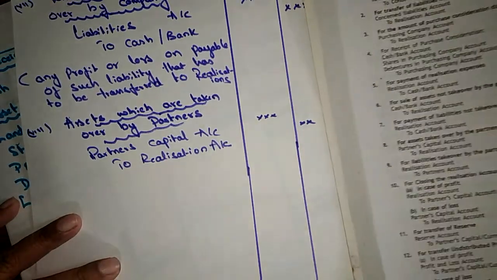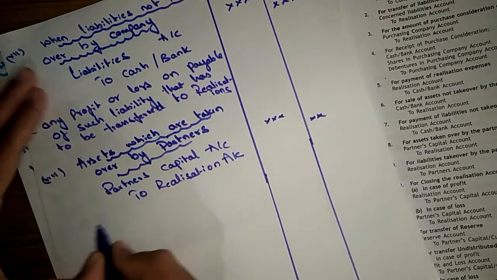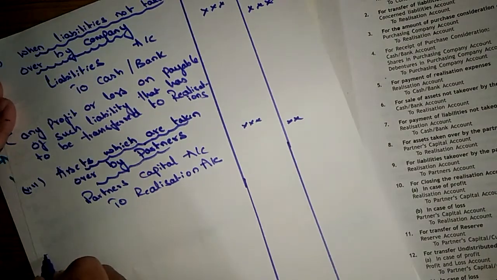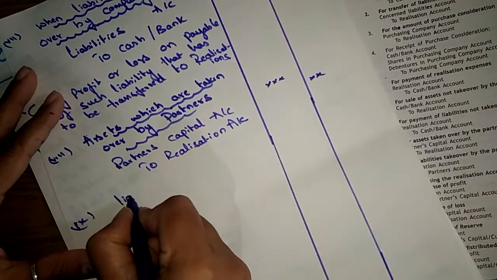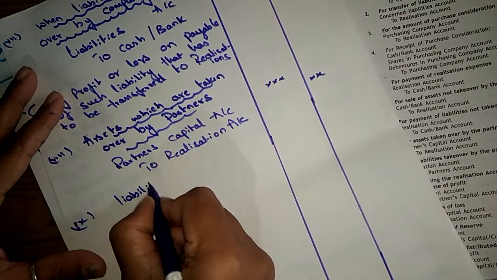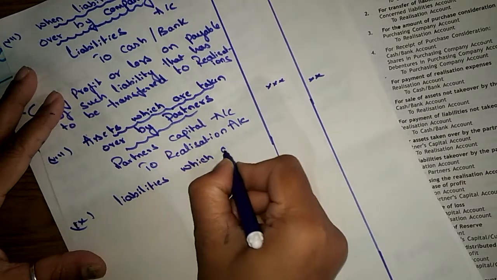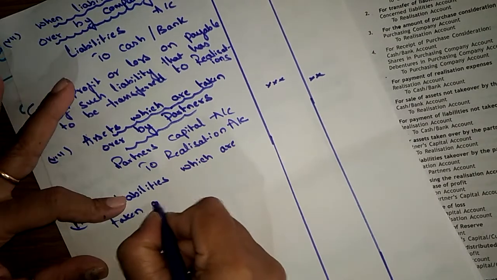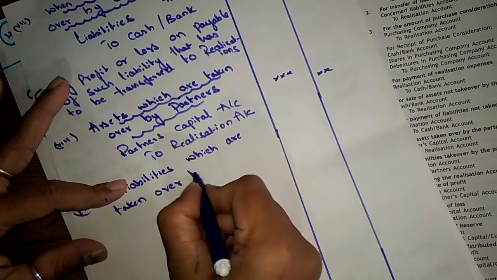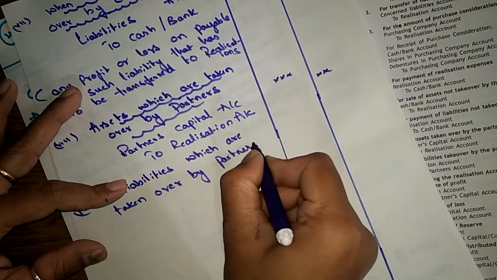Then the next, for the liabilities, okay, the ninth entry, liabilities which are taken over by partners.